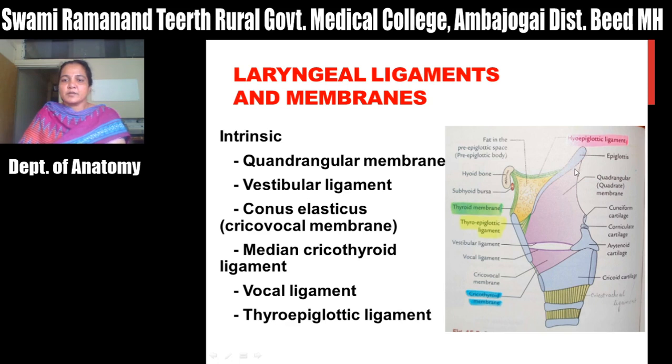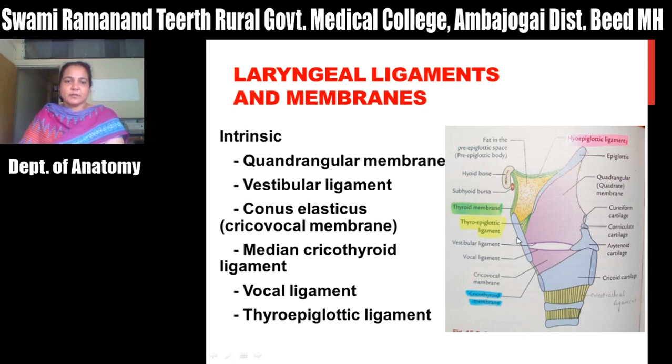On the inner aspect, you can see there is a fold or membrane called the quadrangular membrane. Its lower edge is the vestibular ligament. In the lower part, you can see the conus elasticus. Its upper margin forms the vocal ligament, and this is the median cricovocal ligament.